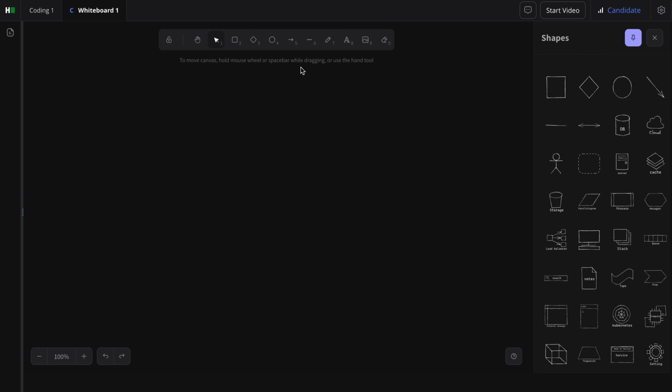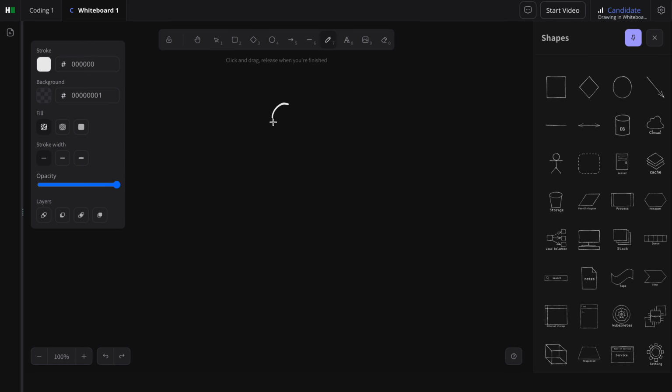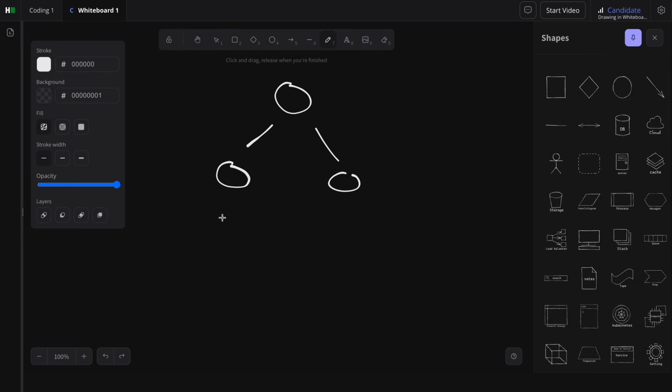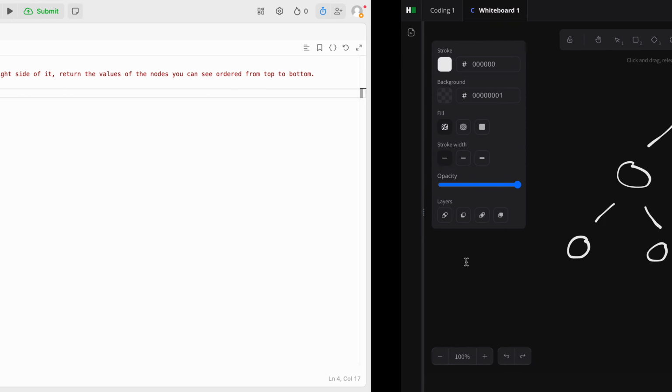So you're saying we have this tree, right? Does it have to be a balanced, like a binary tree? Yeah, it's a binary tree, so at most 2 nodes. I'll just do something like this. Maybe one more, just to make it a bit more random. Okay, so we're standing over here.